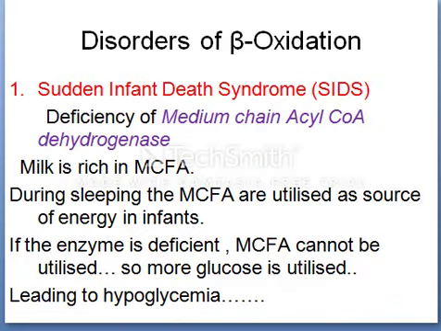Sudden infant death syndrome: deficiency of medium chain acyl CoA dehydrogenase. Milk is rich in medium chain fatty acids. During sleeping, the medium chain fatty acids are utilized as a source of energy in infants. If the enzyme is deficient, medium chain fatty acids cannot be utilized, so more glucose is utilized, leading to hypoglycemia.